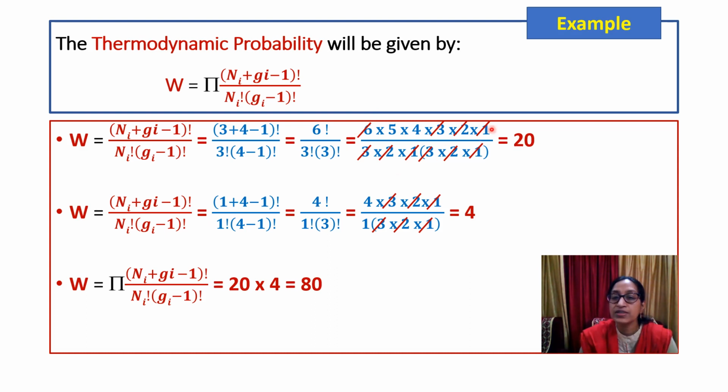All the common terms cancel out, and we will get 20. Similarly, we can calculate for the lower energy level where the particle is 1 and energy states available was 4. So here we have 4 factorial, and this 1 factorial is equal to 1. On solving it, we get 4. The total probability will be the product, 20 into 4, that is 80.